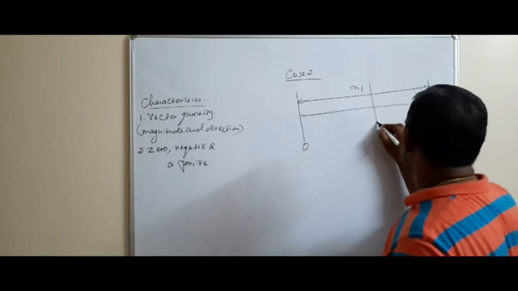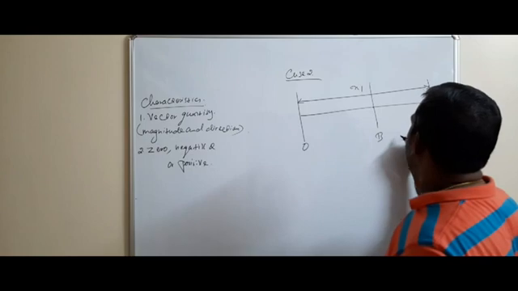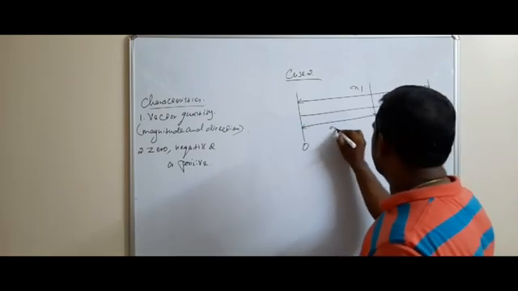The body travels from A to B, which is at a distance x2.